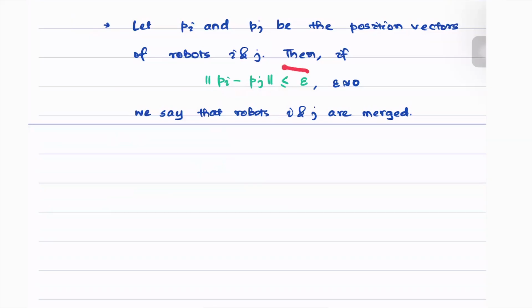So as soon as we achieve this bound, we stop the process, because then we know that all the agents have achieved rendezvous. So let us consider in the underlying framework that the graph that we have is an undirected connected graph.